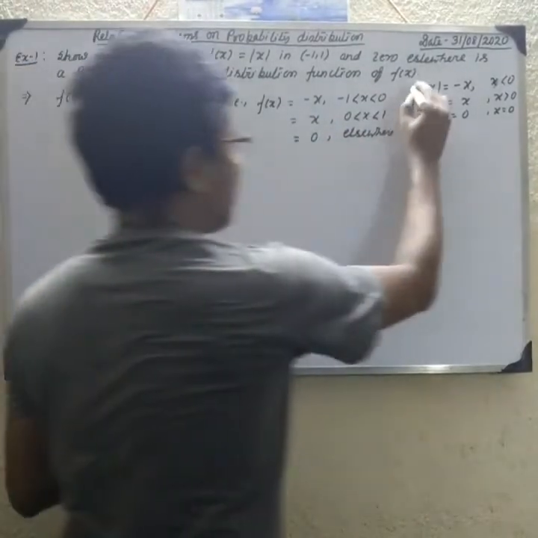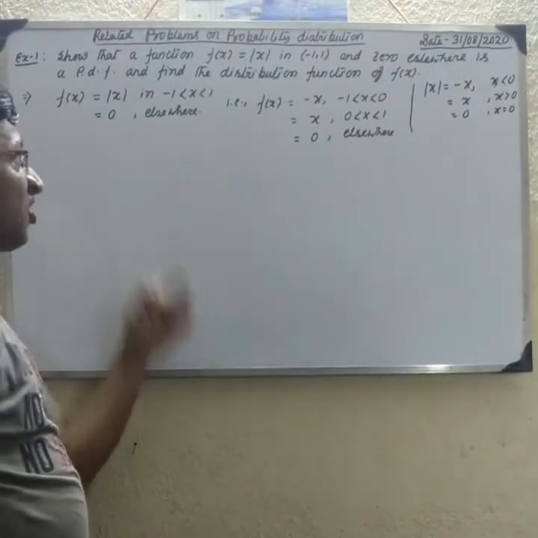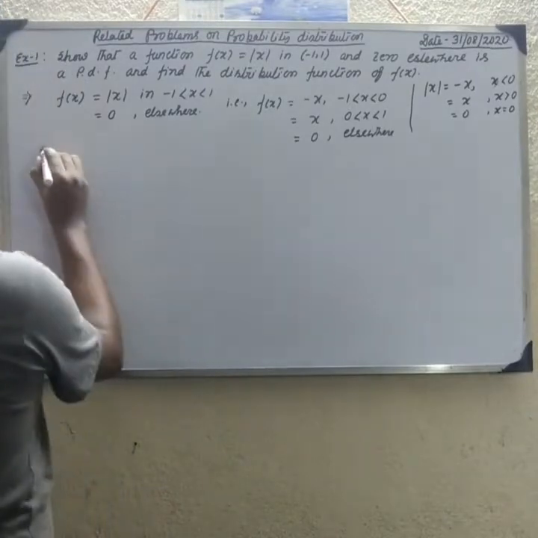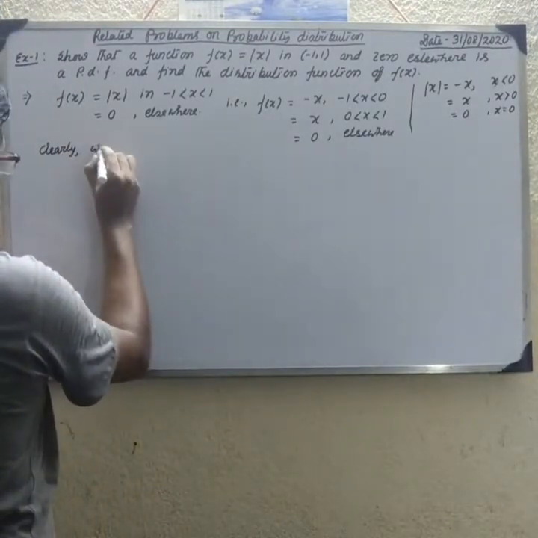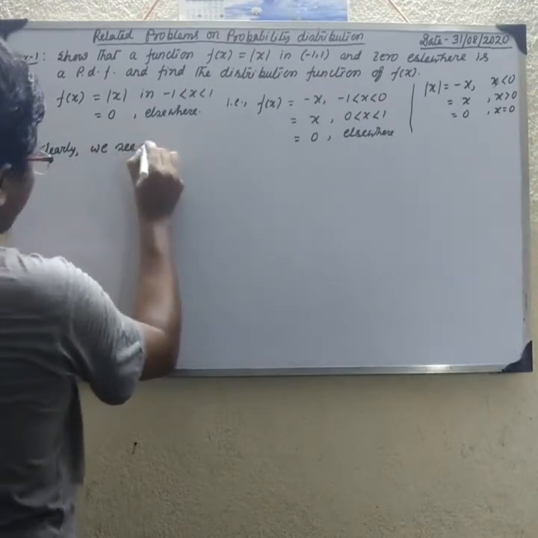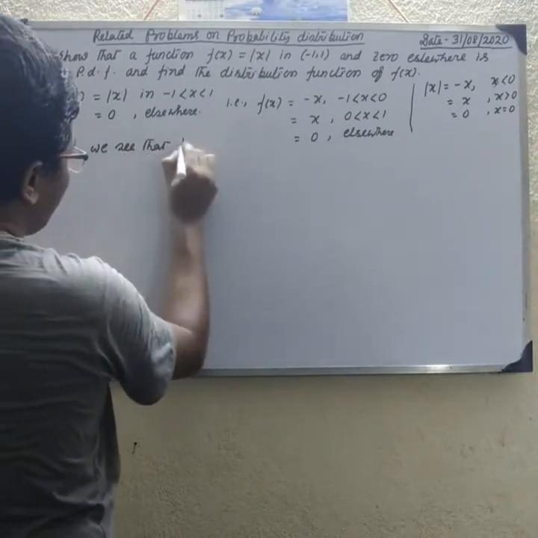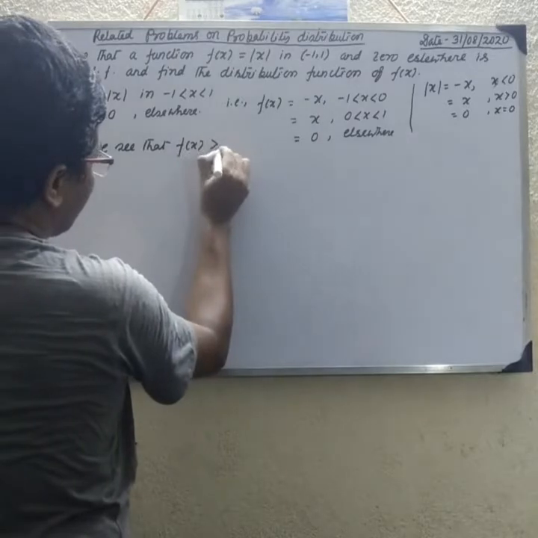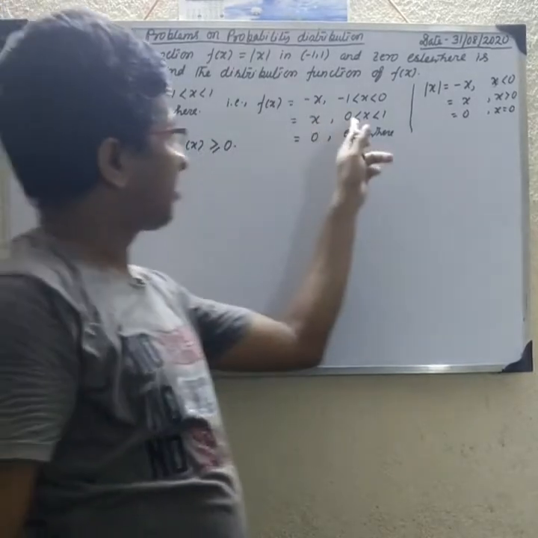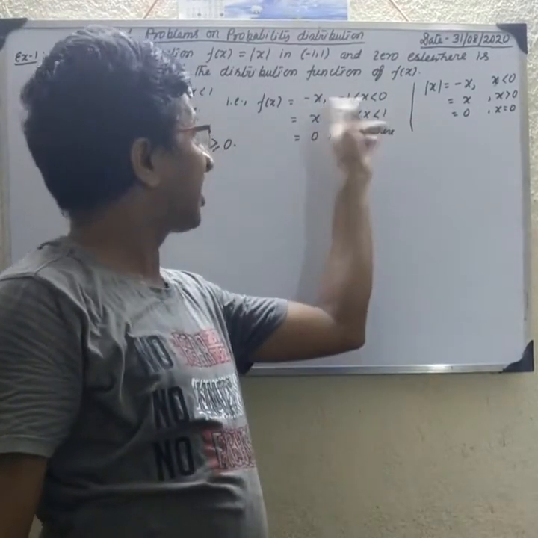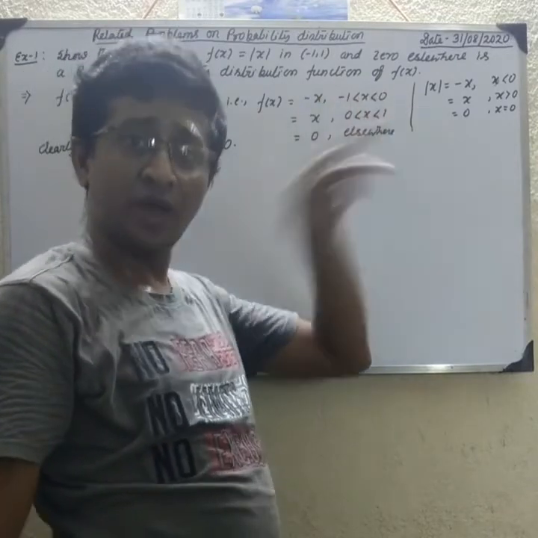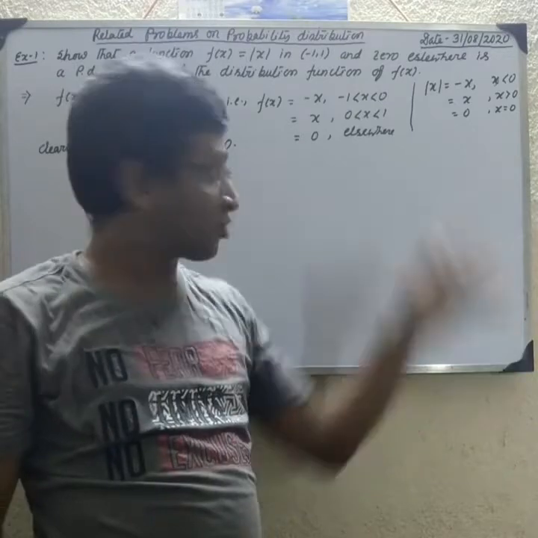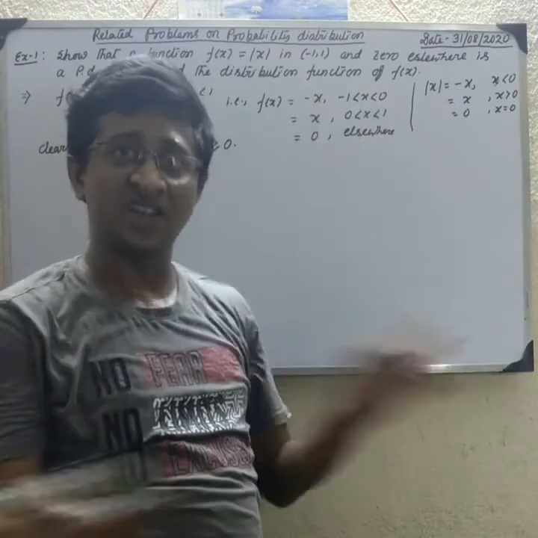Clearly we see that f(x) is greater than or equal to 0, because for a positive value of x it is x, and for a negative value of x it is minus x, and minus into minus is plus. So f(x) is greater than or equal to 0.